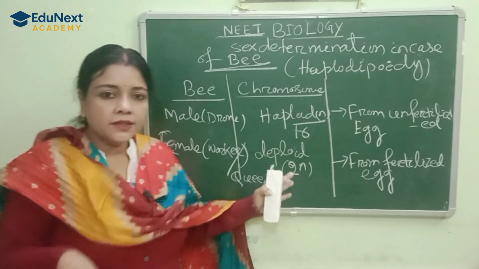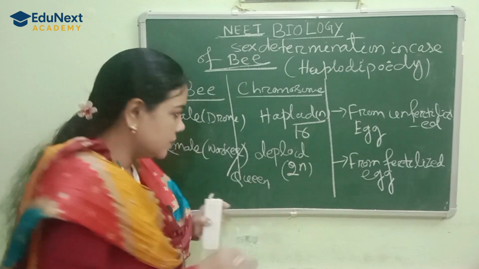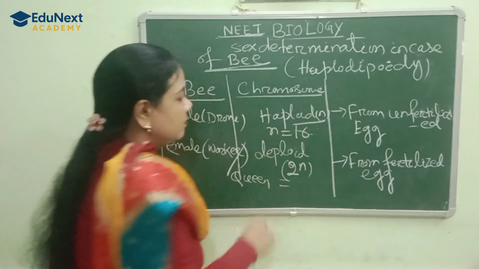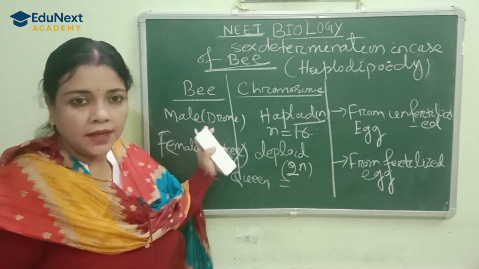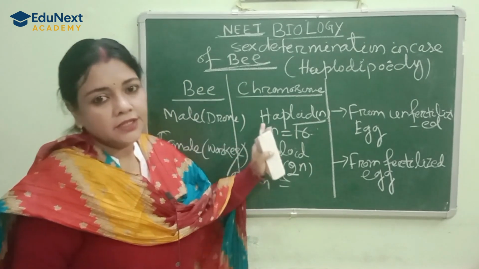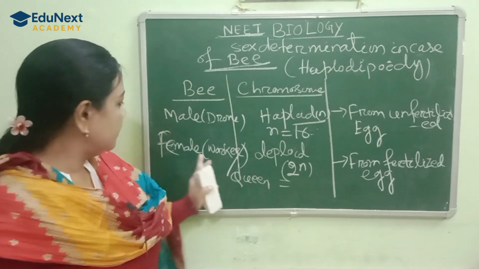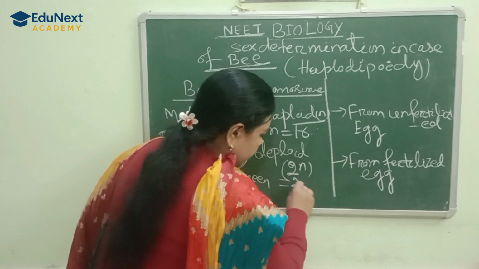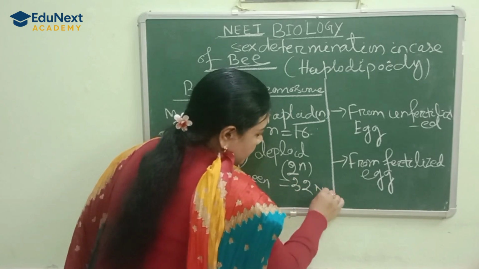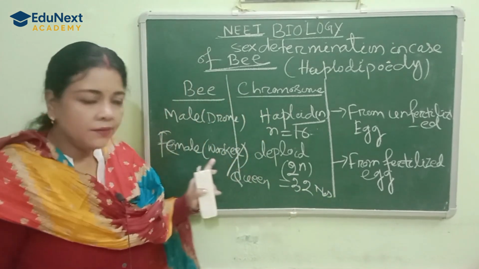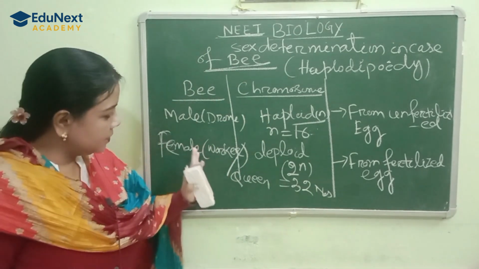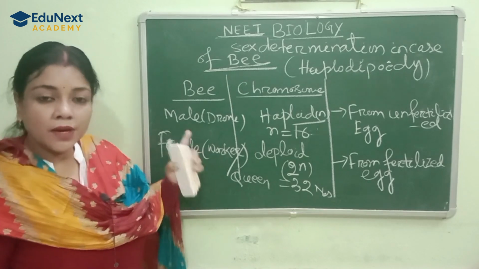Its chromosomes are diploid in nature. If n is the number of chromosomes in the male bee, that is haploid, then n equals 16. Similarly, the female is diploid, that is 2n, meaning 2 into 16, that is 32 chromosomes in the female bee, workers or queens. Among the workers, one will be the queen.